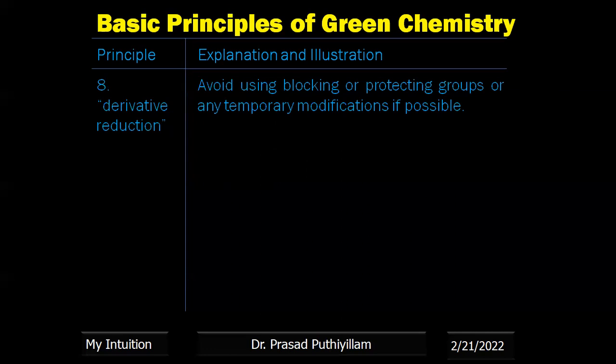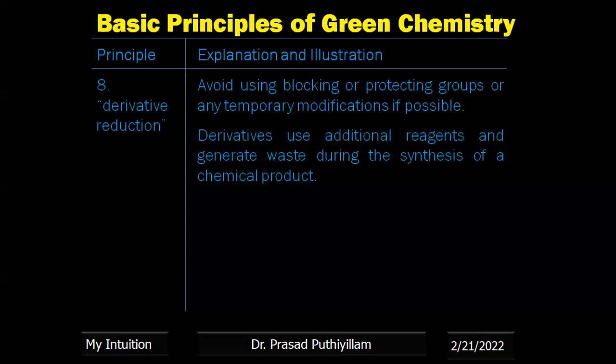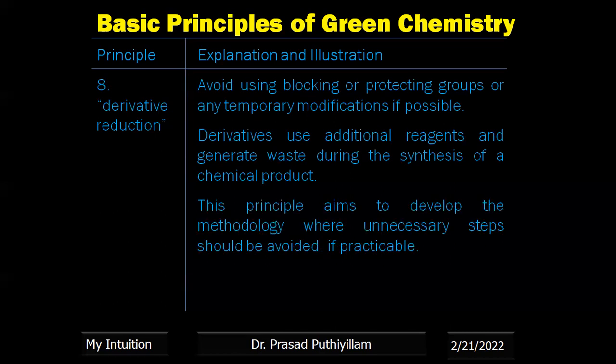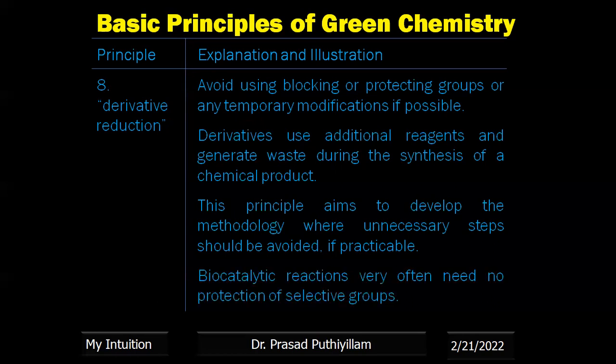So these steps are additional steps which use extra chemicals or waste chemicals. Derivatives use additional reagents and generate waste during the synthesis of a chemical product. So this principle aims to develop the methodology where unnecessary steps should be avoided if practicable.